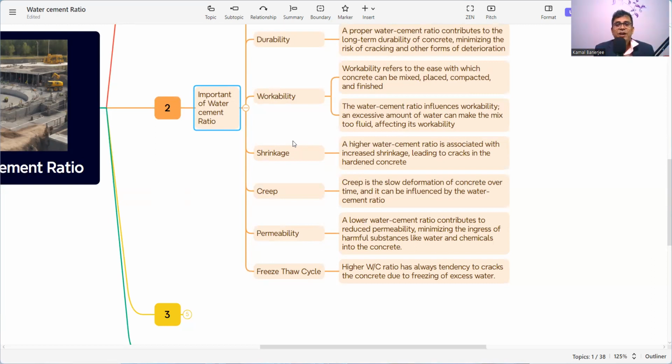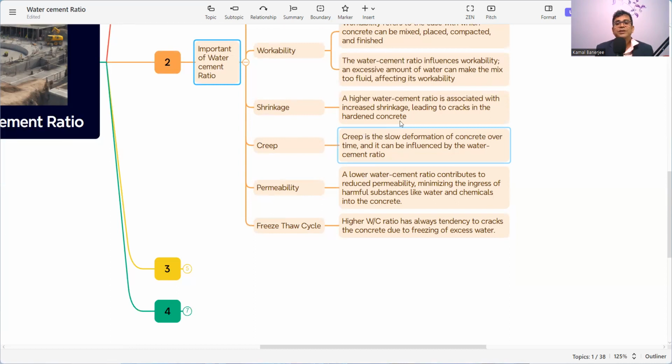Then shrinkage. A higher water cement ratio is associated with increased shrinkage, leading to cracks in hardened concrete. Now we know all this. Shrinkage is a very problematic thing in our concrete. It makes cracks, so this also depends upon the water cement ratio of the concrete. If you want to overcome shrinkage cracks, the water cement ratio plays a crucial and vital role.